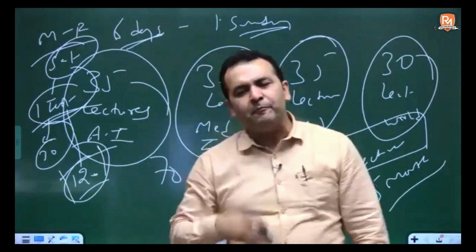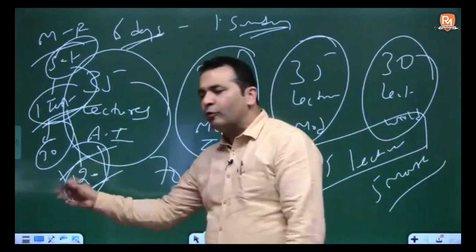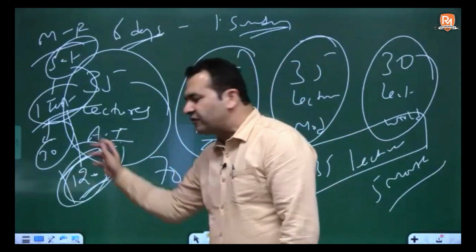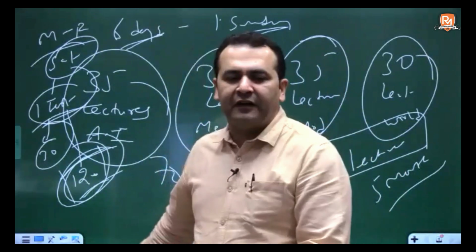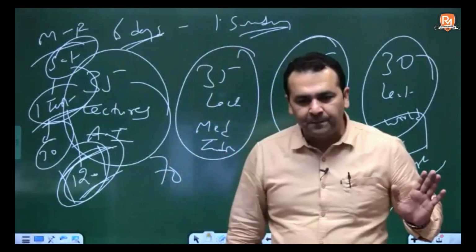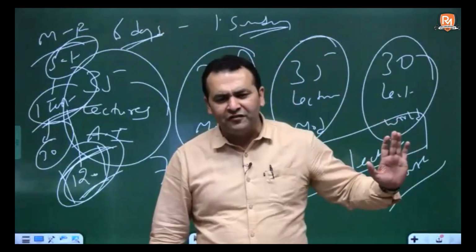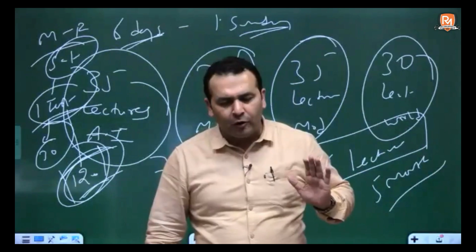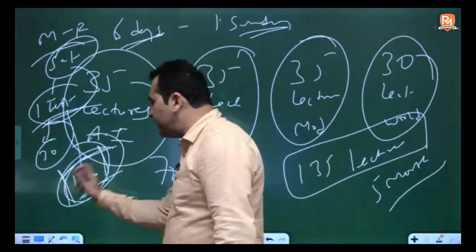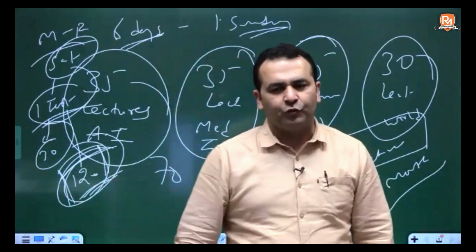That will be impossible for me. So this is the optimum number that I have fixed. I will not enroll more than 120 students in my batch. Last time I had more students, and it was very difficult for me to evaluate everybody's copy. So that is why this time I have decided to keep it only 120 students.